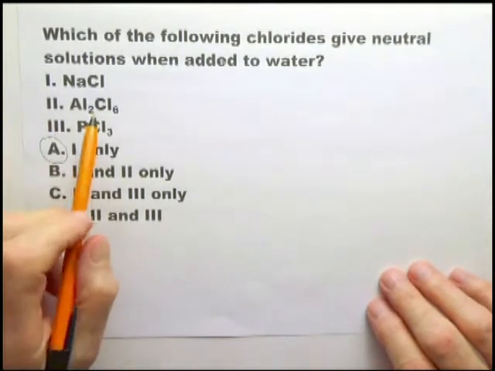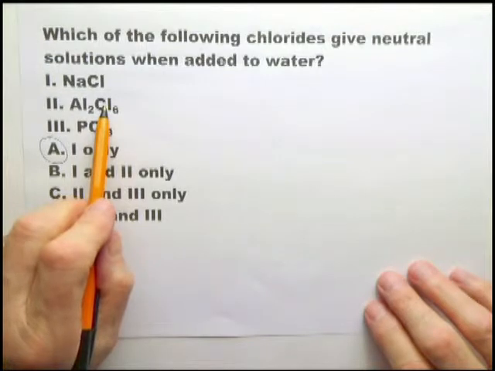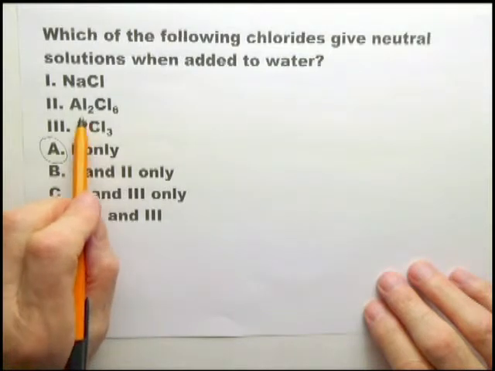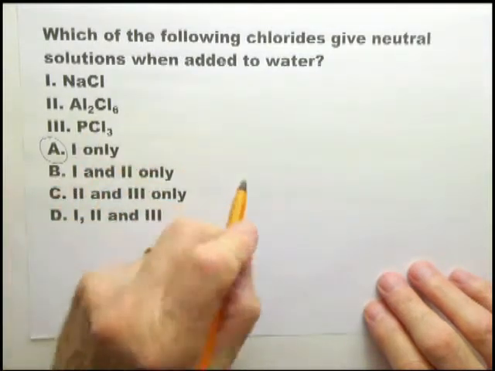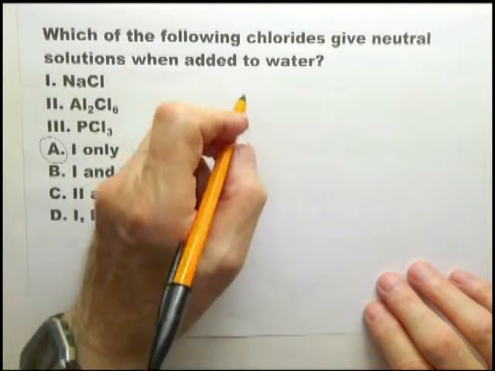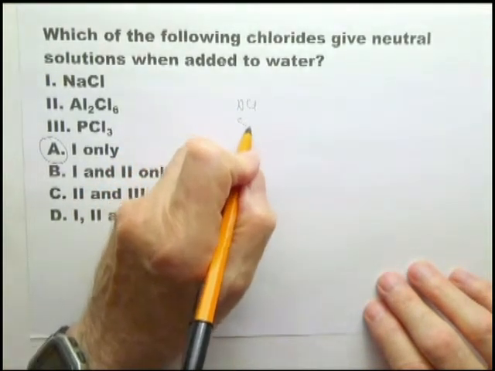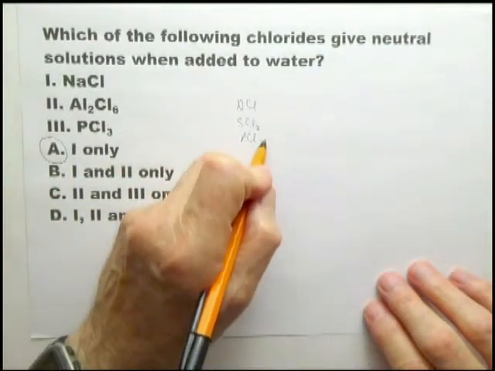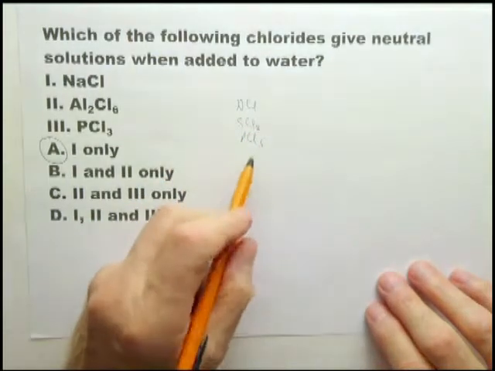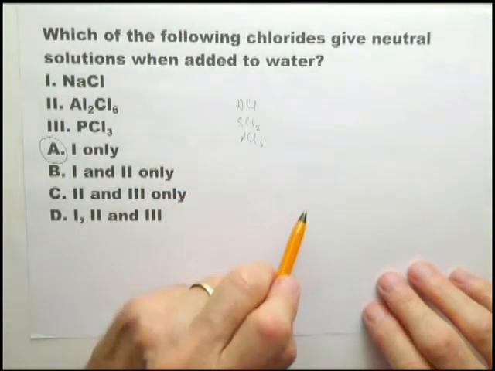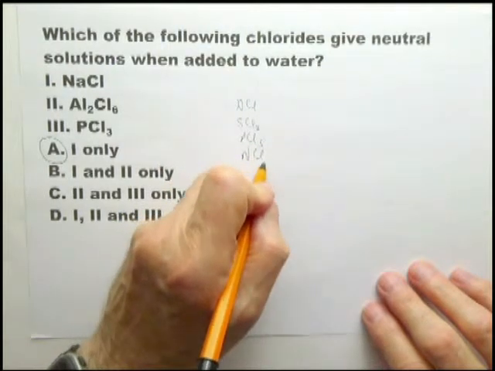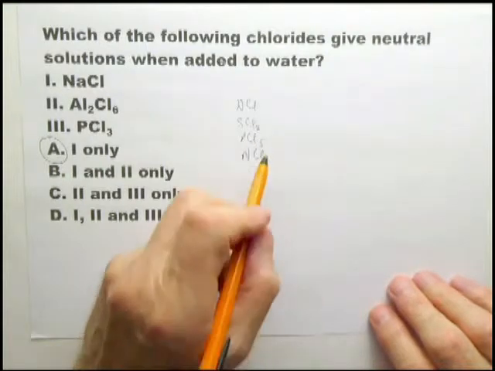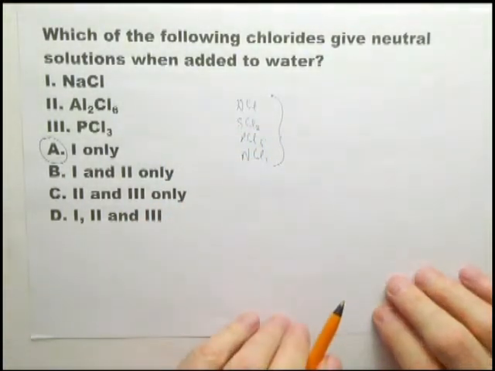You simply have to remember that aluminium chloride gives an acid reaction when added to water, and all the non-metal chlorides, whether that's HCl, SCl2, PCl5, there are other sulfur chlorides, phosphorus chlorides, all the nitrogen chlorides, etc. They will all give an acid reaction with water.